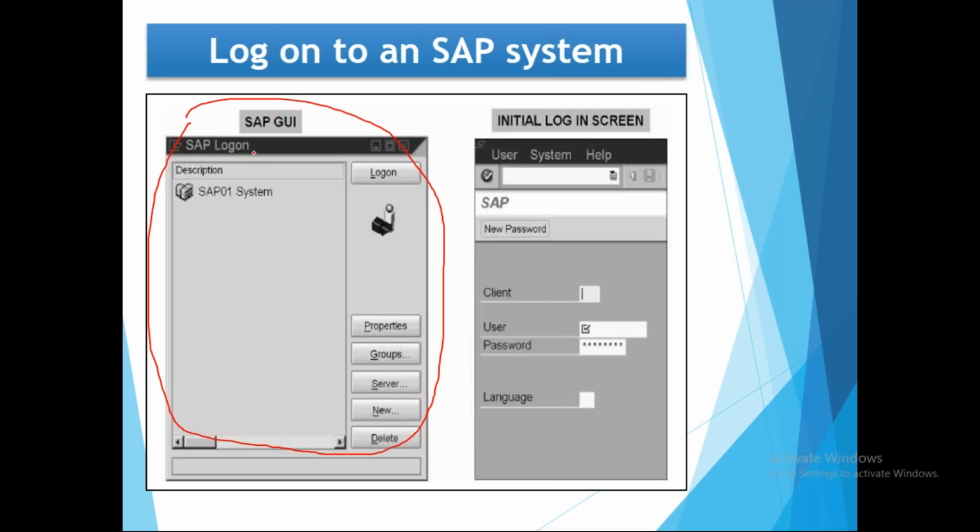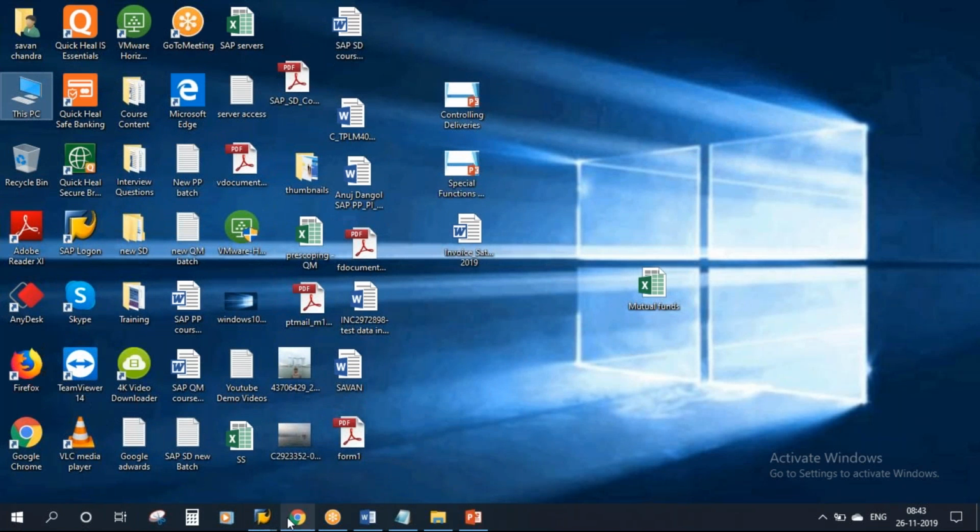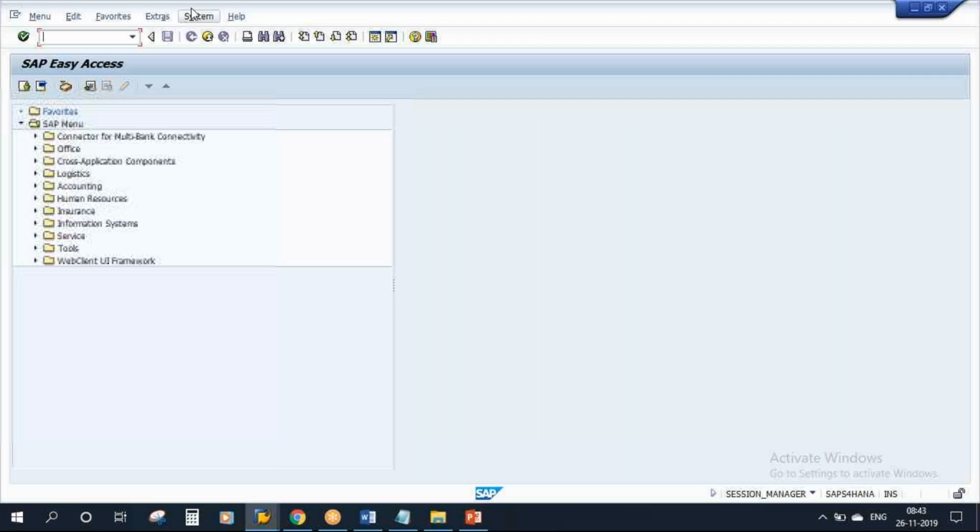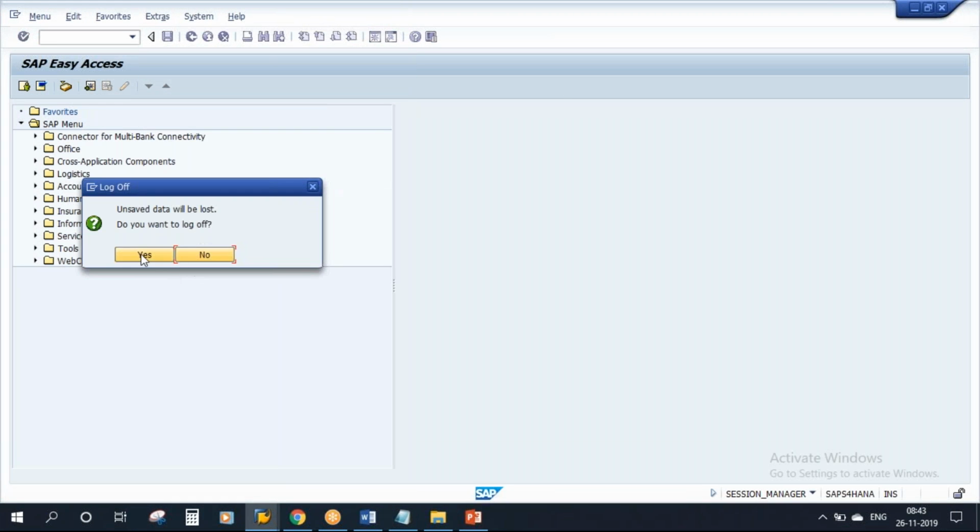Once in the SAP logon pad, you will have a server attached to it. When you double click on the server, you will get the initial logon screen. This is called the initial logon screen. Now I'll show you this in the system. I already logged on actually, so I'll just log off from the system.